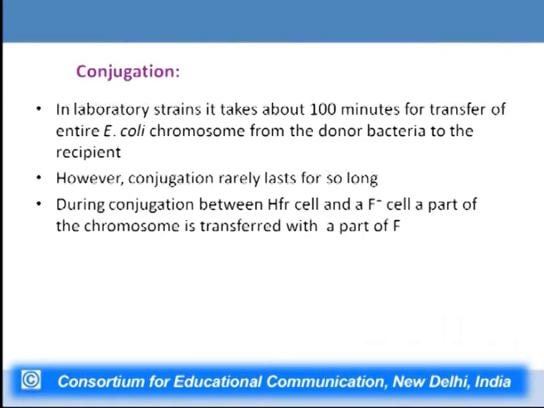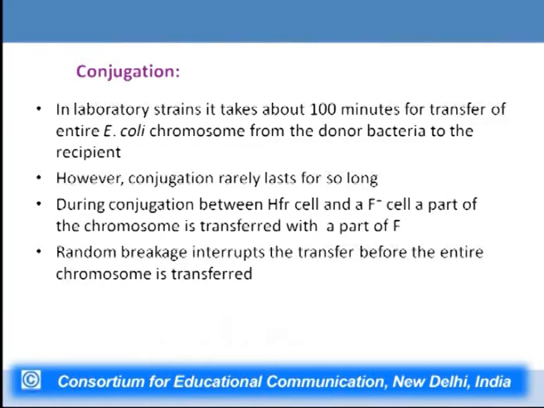However, conjugation rarely lasts so long. During conjugation between the HFR cell and F minus cell, a part of the chromosome is transferred with a part of F. Because the conjugation is limited in time, it might carry on for 20 minutes, it might carry on for 30 minutes, but it will never last for 100 minutes naturally. And if that happens, the entire chromosome can never get transferred. Only a specific set of genes of the F plasmid and a specific set of genes which are lying in conjunction with that particular F plasmid will get transferred from the donor to the recipient.